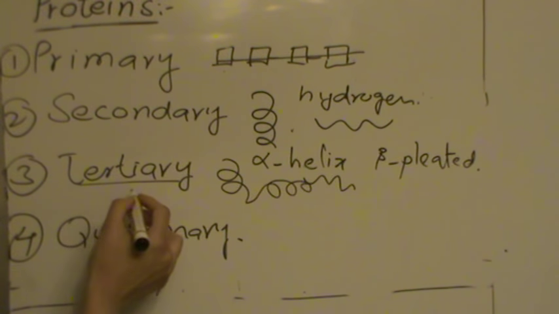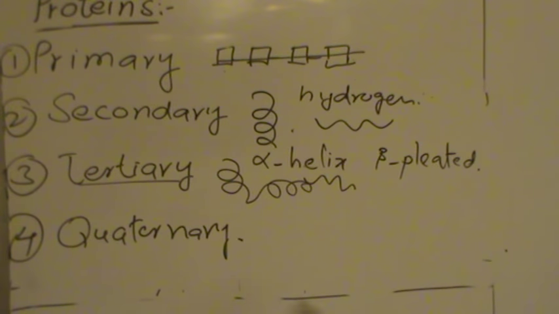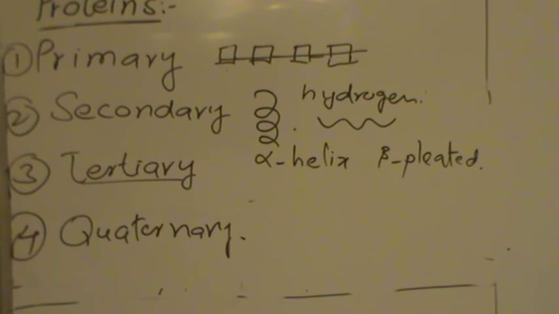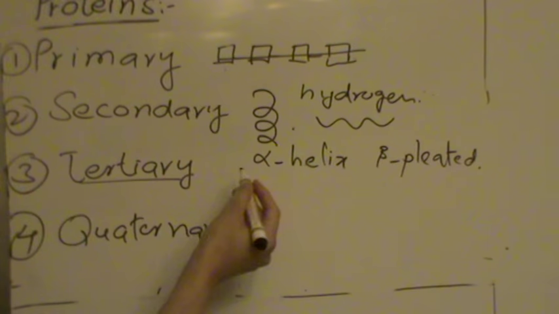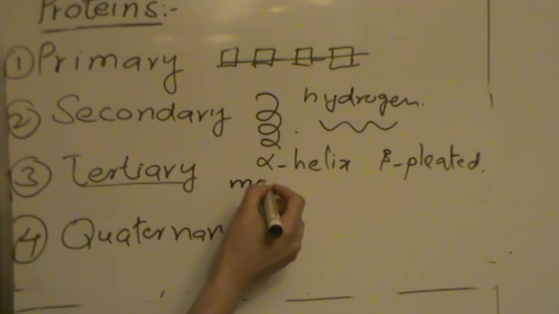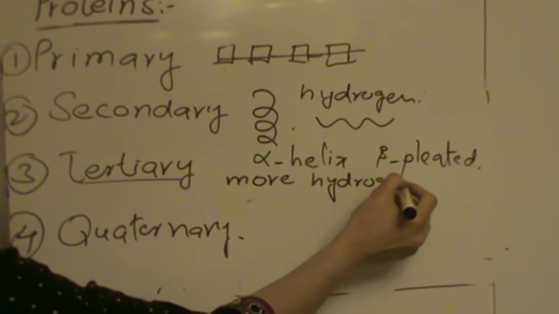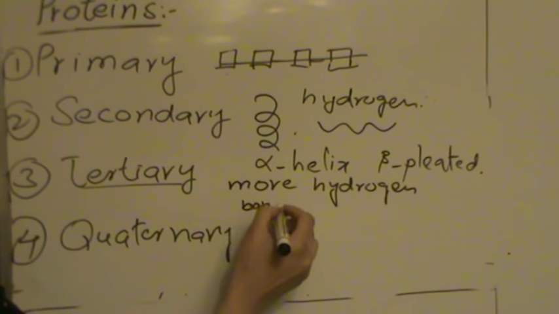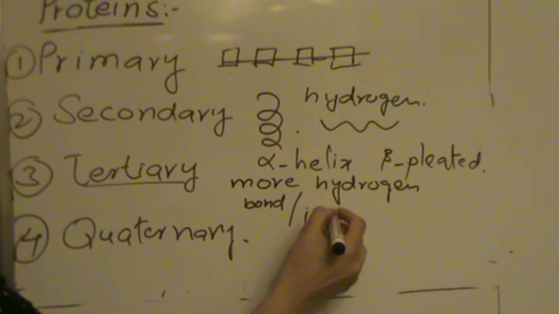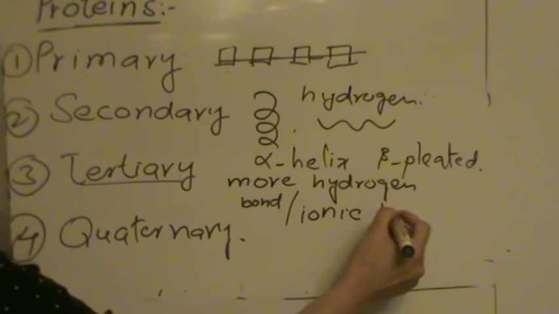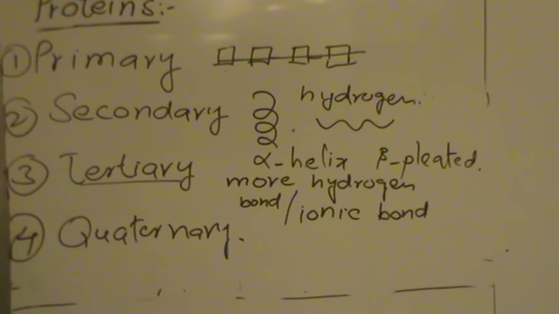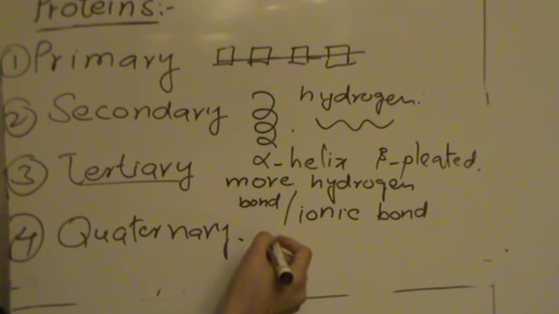In tertiary structure, more hydrogen bonds are formed between different parts of the chain. Now, ionic bonds are established between different charges, positive and negative charges on different molecules, and also